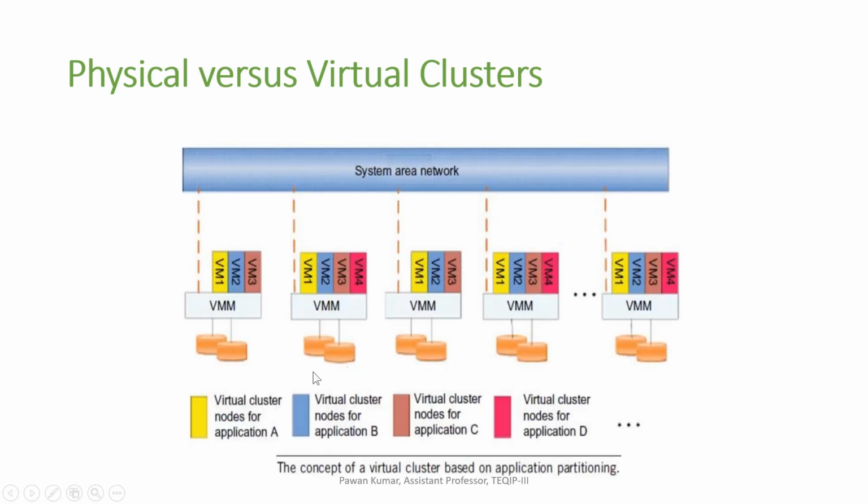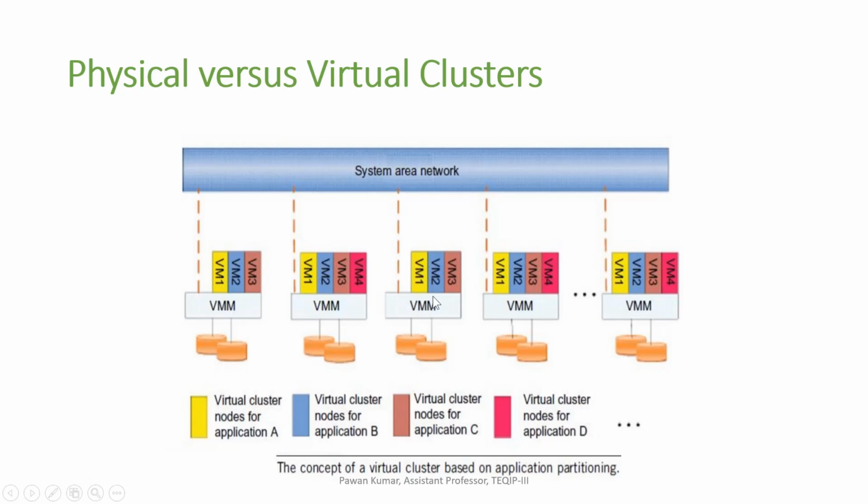That is the figure we can see here. Virtual cluster nodes for application A. For application A, we have selected VM1 from the first machine, VM2 from the second machine, and so on.